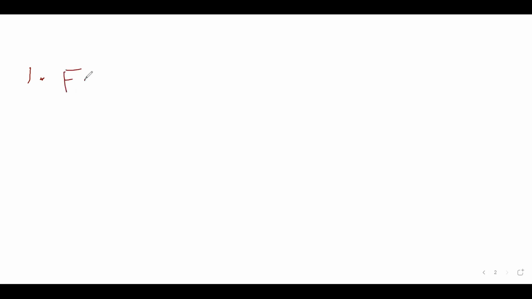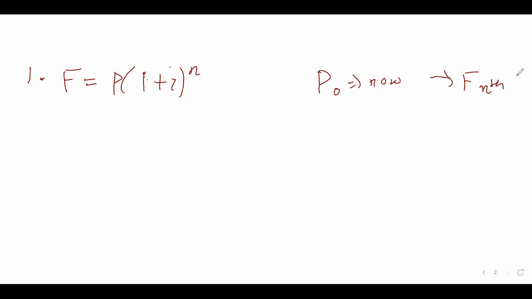So see, F equal to P (1 plus I) to the power N. If P is a single value, you are investing something now, P0 is now, and you are getting F in the last year, which is your nth year.